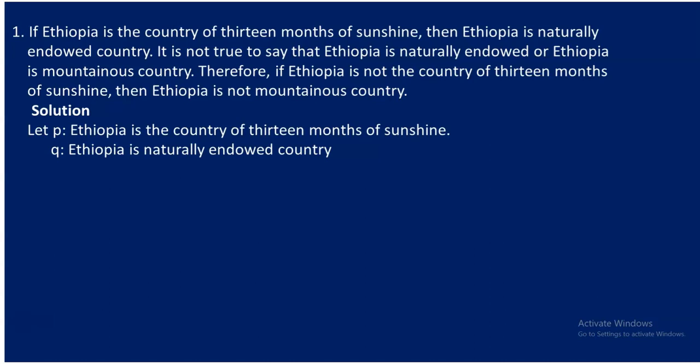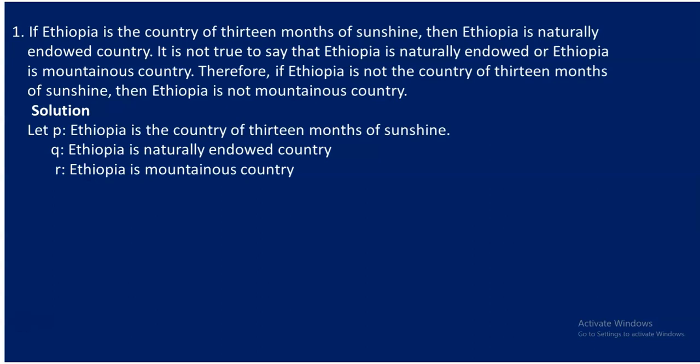Do we have other sentence about Ethiopia? Let's proceed. Or something else. Here it says it is not true to say that Ethiopia is naturally endowed. We have assigned that to be Q. Or Ethiopia is a mountainous. Look, there comes another sentence about Ethiopia. So Ethiopia is a mountainous country, so you may call that to be R. So we have here or Ethiopia, our beloved country, is a mountainous one. Yeah, right. So we do have now three different sentences about Ethiopia.